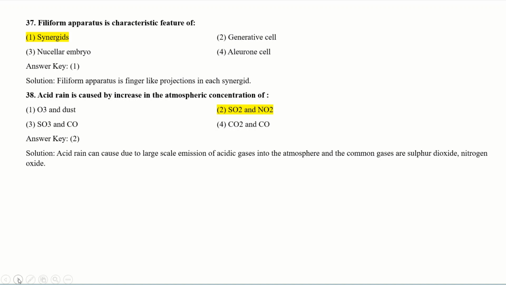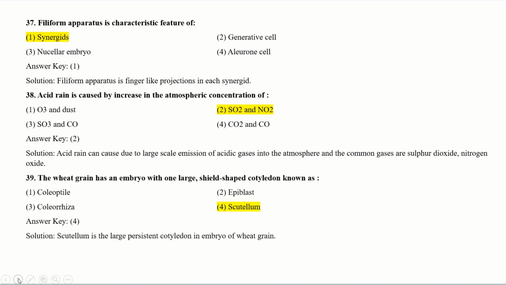And you have options O3 and dust, sulfur dioxide and nitrogen dioxide, SO3 and CO2, and CO2 and CO, means carbon dioxide and carbon monoxide. Your correct answer should be option number 2. Acid rain can be caused due to large scale emission of acidic gases into the atmosphere, and common gases are sulfur dioxide, nitrogen oxide. So acid rain can be caused due to this atmospheric concentration of the gases.